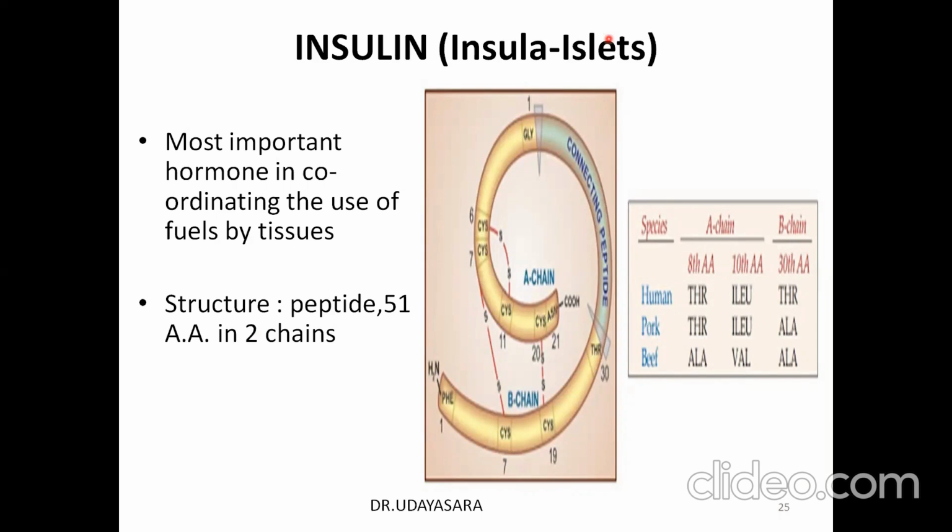For this work, he was awarded the Nobel Prize. As you know, the structure consists of two peptide chains, A chain and B chain. A has 21 amino acids and B has 30 amino acids.